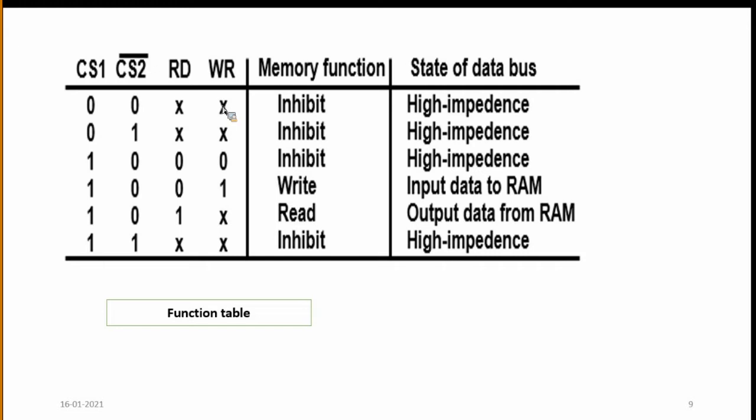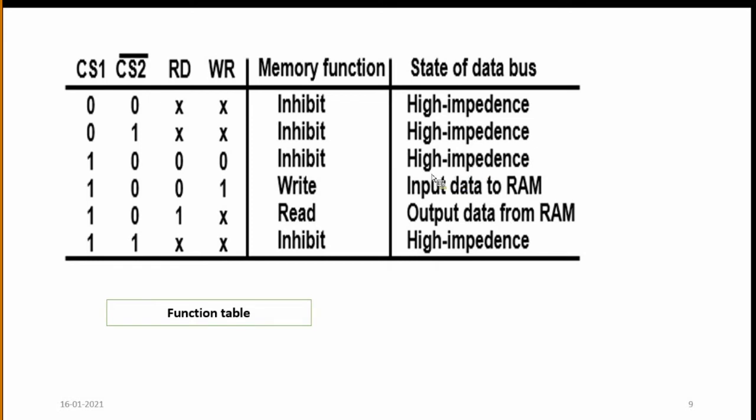In the chip selection control, for example 0, 0, 0, 1 and 1, 1, it is not possible to perform any operations on the RAM. Take CS1 is 1 and CS2 bar is 0, with read 0 and write 0. That is high impedance, not performing any signals.